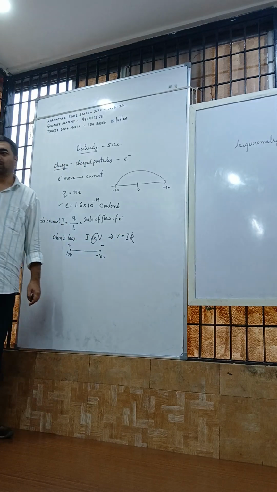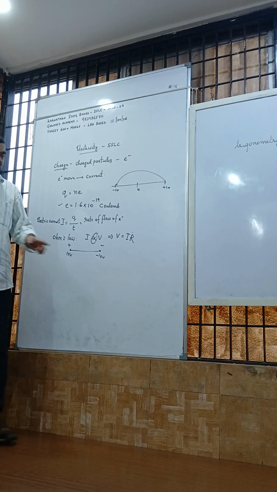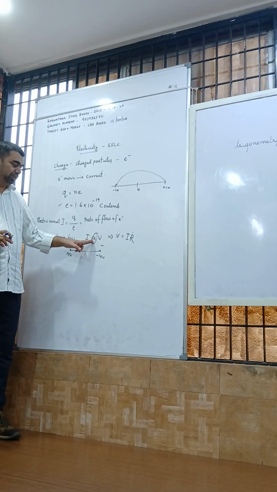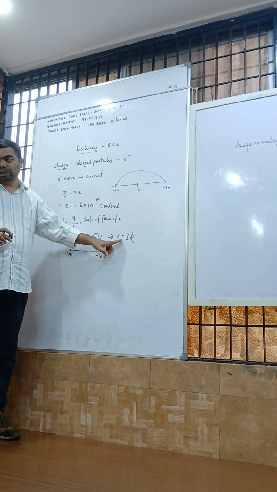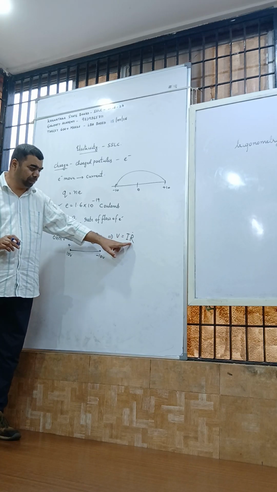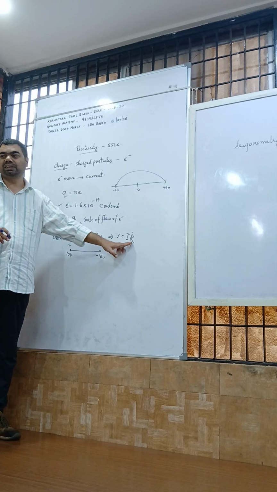That constant is called R, and R stands for resistance. I stands for current, V stands for potential difference. So proportionality is removed to get equality by multiplying with a constant. That constant is called R, also called resistance, and the unit of resistance is ohm.